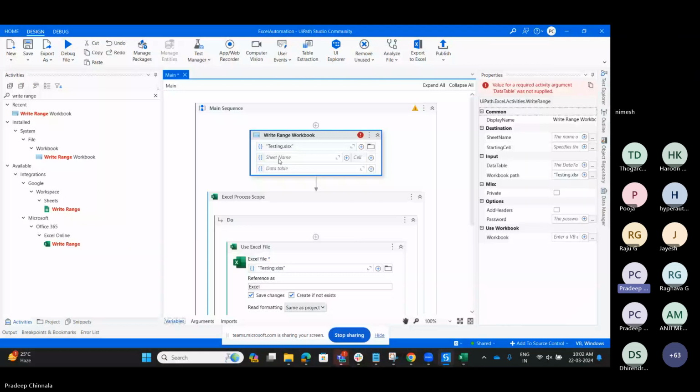I am going to use Sheet1 and the data table, whichever data table you are going to write.